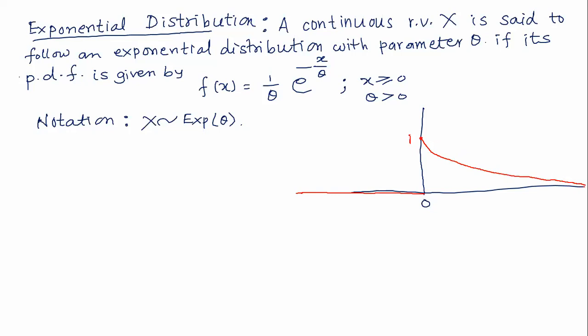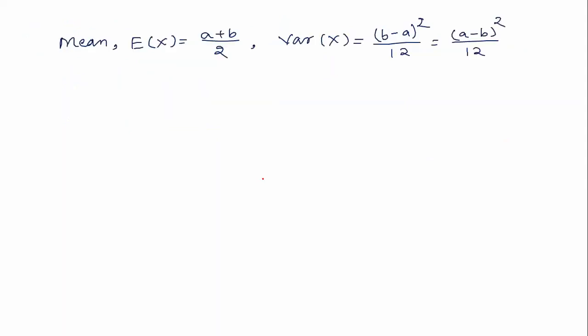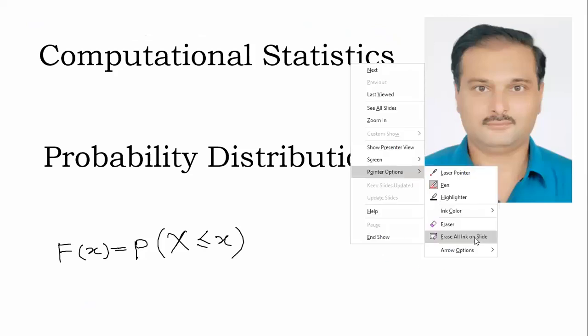For theta equal to something different, the graph will be different, but this area will always be 1. Let me tell you some interesting properties of continuous probability distributions.